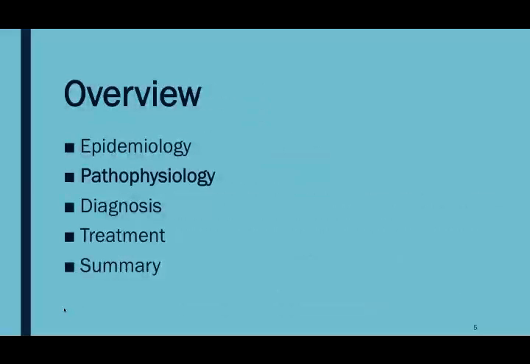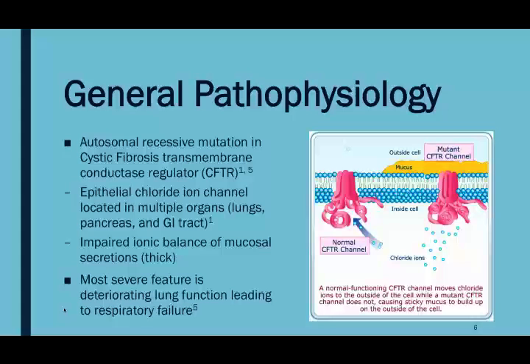We'll now move on to the pathophysiology of the disease. Cystic fibrosis is caused by an autosomal recessive mutation in the cystic fibrosis transmembrane conductance regulator gene, or CFTR. CFTR codes for an epithelial chloride ion channel, which is located in multiple organs throughout the body, such as the lungs, pancreas, and the GI tract. This mutation leads to impaired ionic balance of mucosal secretions, making them very thick. And the most severe feature of this disease is deteriorating lung function, which ultimately leads to respiratory failure.